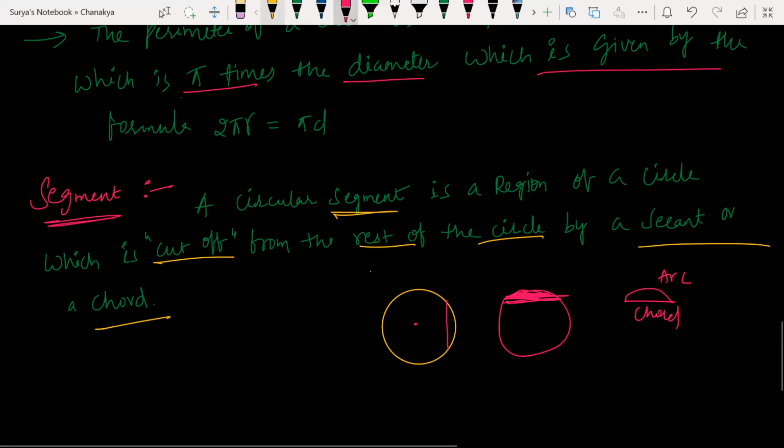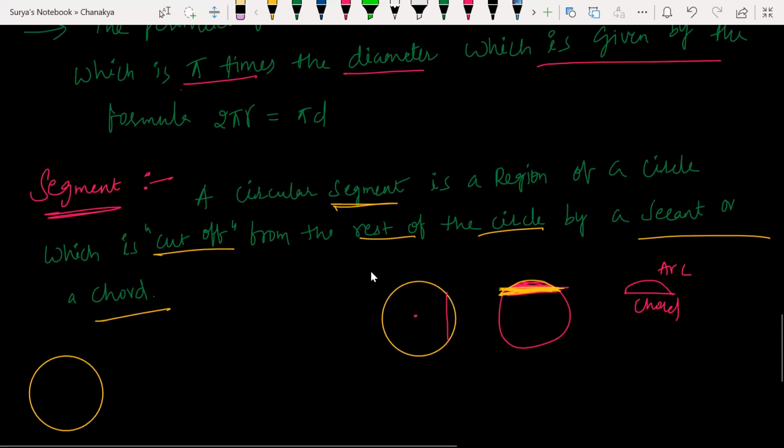Okay. So look at this now. A circular segment is a region of a circle which is cut off from the rest of the circle by a secant or chord. That is what my segment is. Now let me draw you minor and major segments.